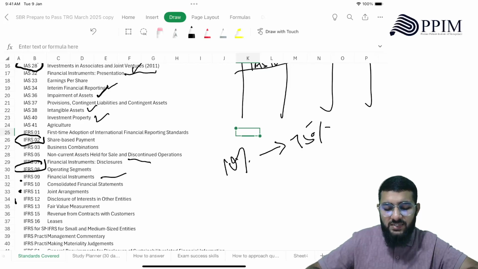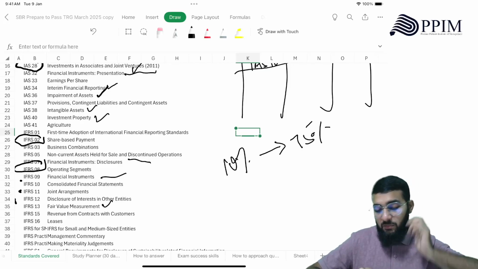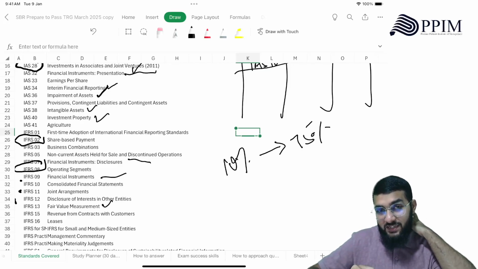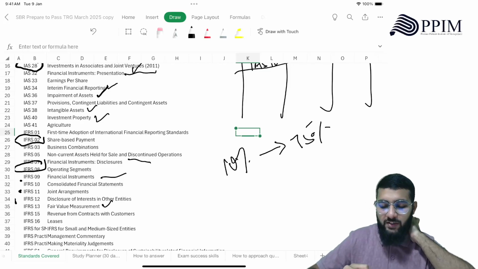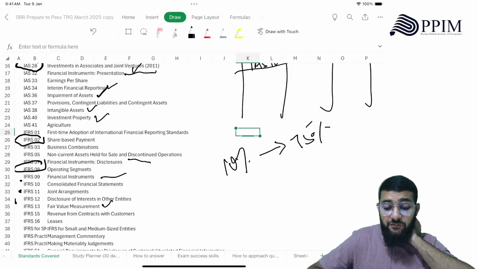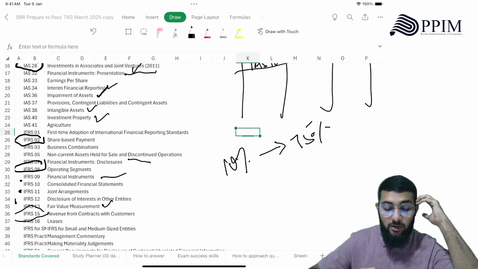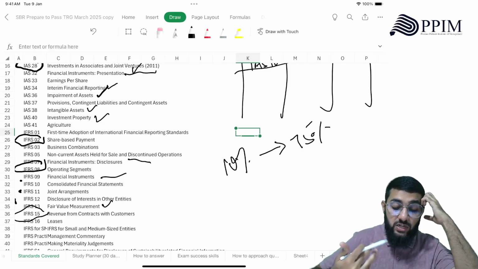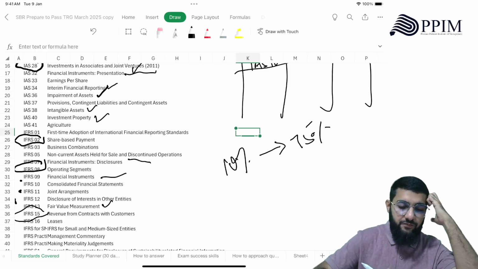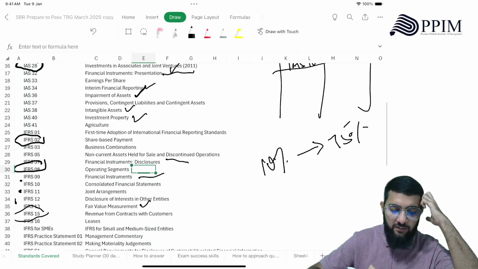Then we have IFRS 13, a small but very important standard, which you'll use to arrive at fair values. Then IFRS 15, again a very important standard, and there are nuances and new areas that you need to be really particular about and understand in depth. IFRS 16, again a very important standard.